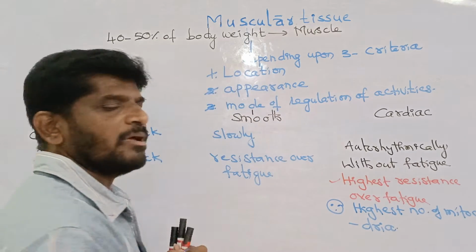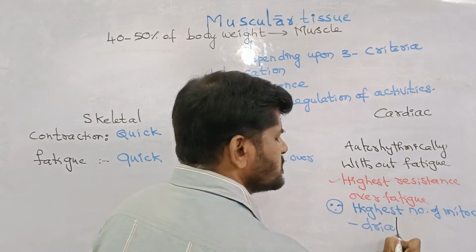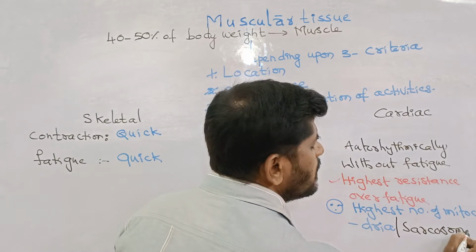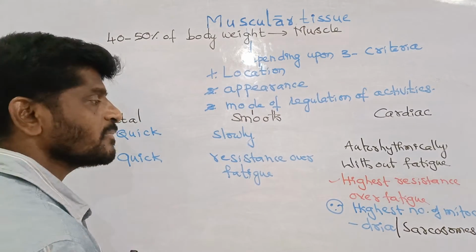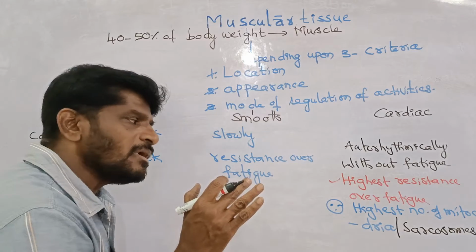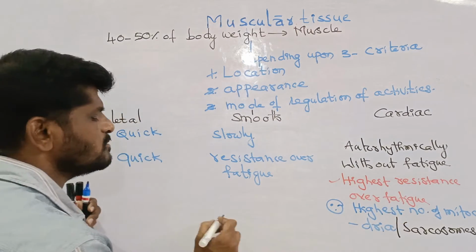Highest number of the mitochondria. Therefore, the mitochondria of the muscle are called sarcosomes. Therefore, the highest number of sarcosomes are present in the cardiac muscle. Smooth muscle also exhibits resistance to fatigue, but the cardiac muscle has the highest number of sarcosomes.